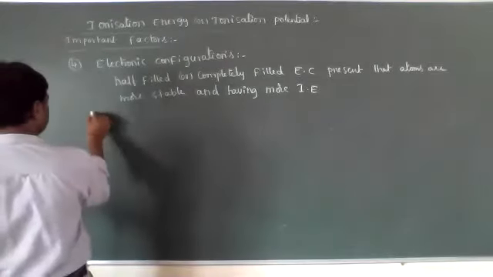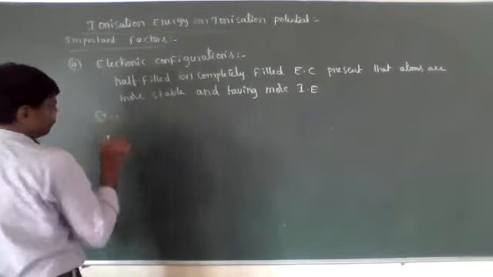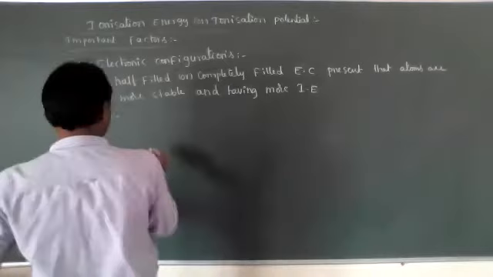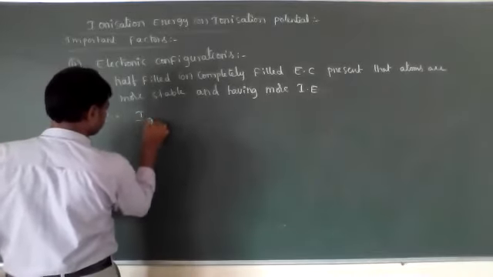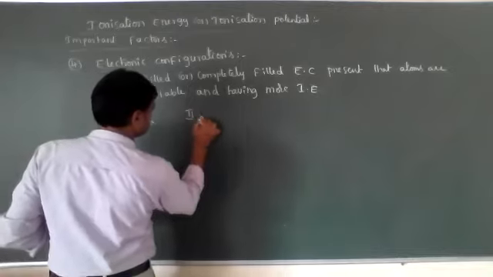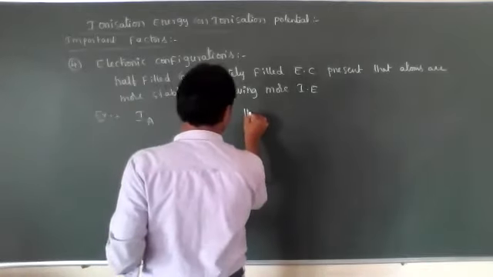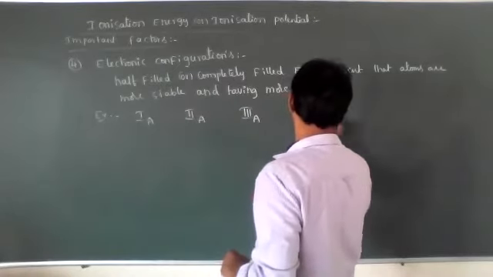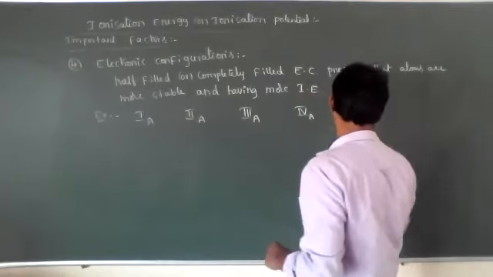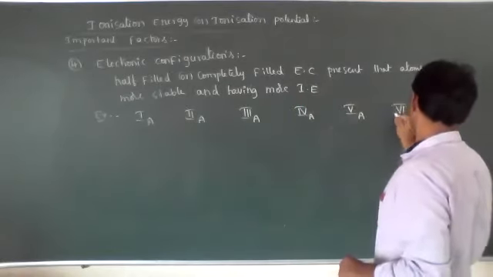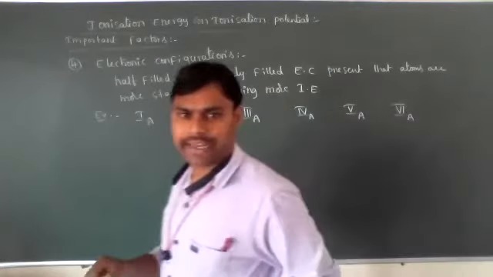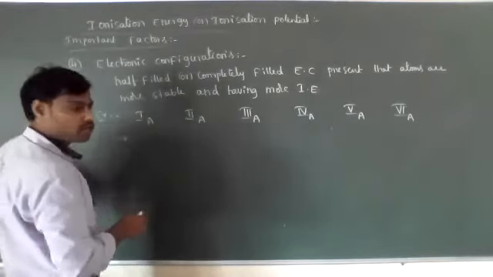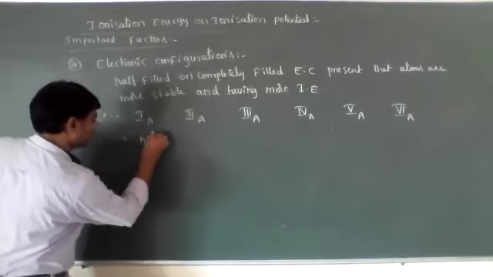Based on this half-filled and completely filled electronic configuration concept, I will tell you some exceptions. Let's see examples. First A group, second A group, third A group, fourth A group, fifth A group, and sixth A group elements. I want to compare electronic configurations. What is the general valence shell electronic configuration of first A group elements? That is ns1.